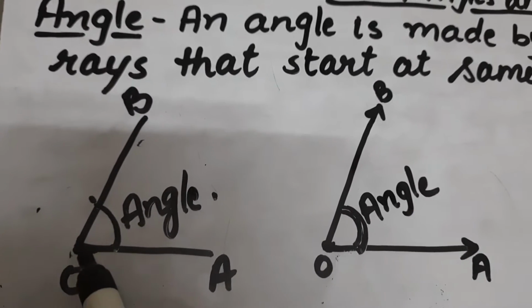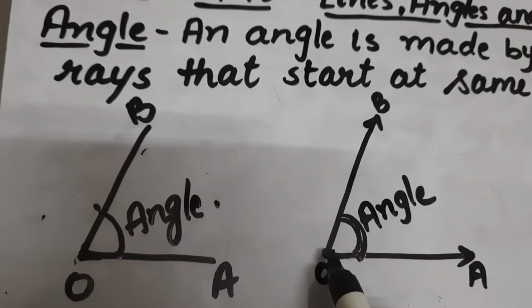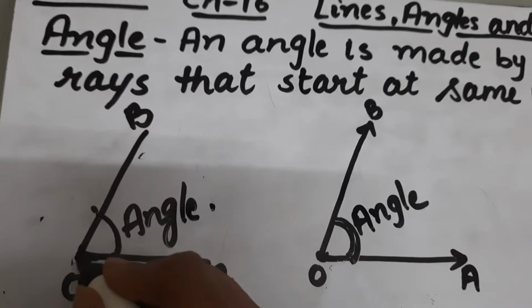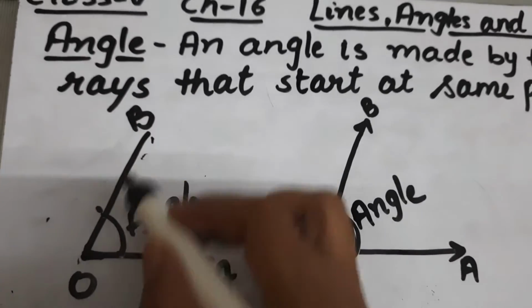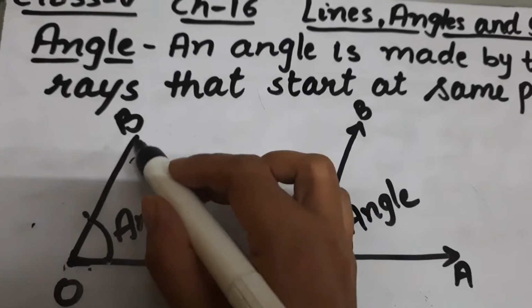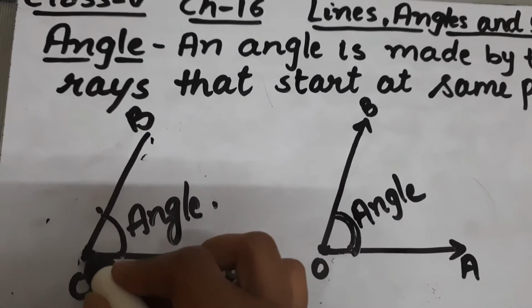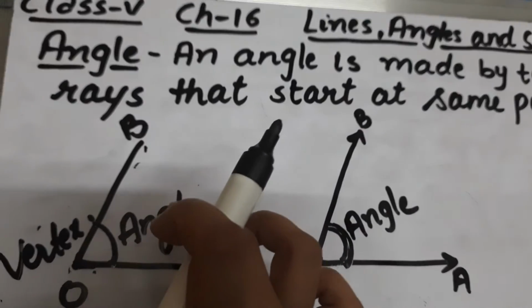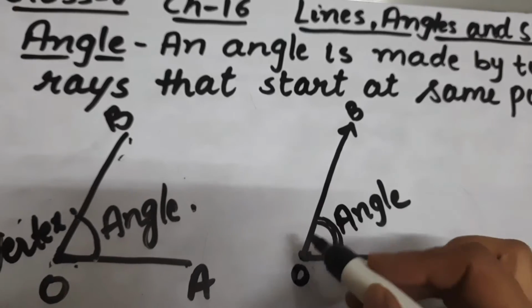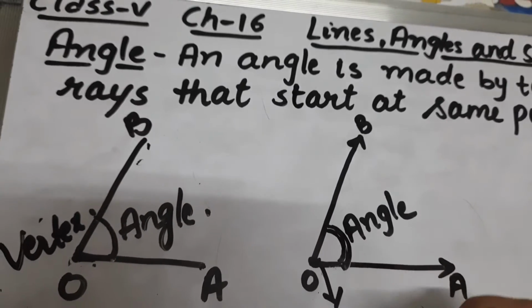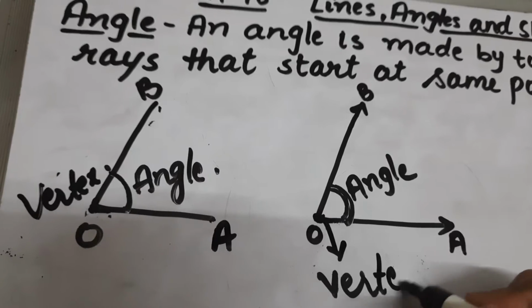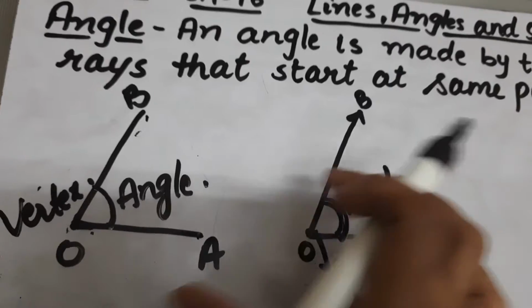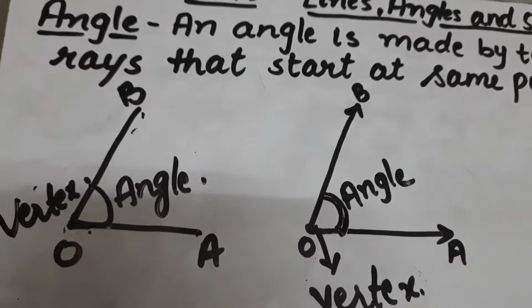The common endpoint of two line segments or two rays is called the vertex of an angle. So what is the vertex in this angle? This is the common endpoint of the two line segments OA and OB. O is common, so this point is the vertex. This is the vertex of an angle, and in this also this is the vertex of an angle. So what is vertex? Vertex is the common endpoint of two rays or two line segments.